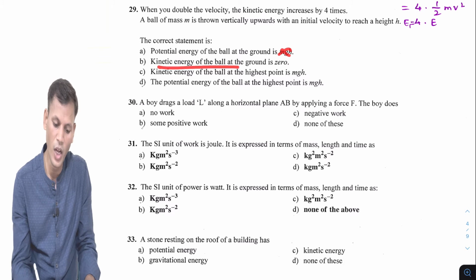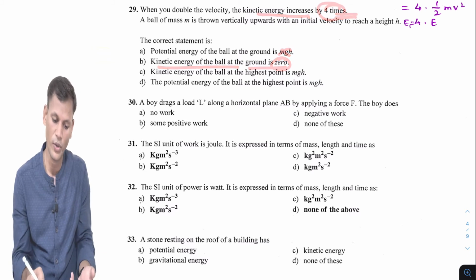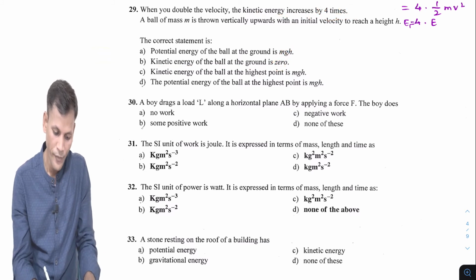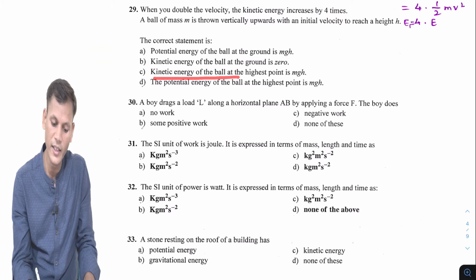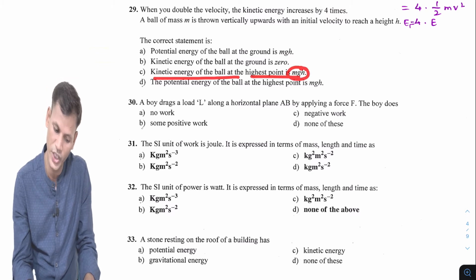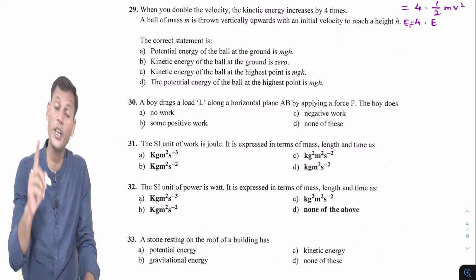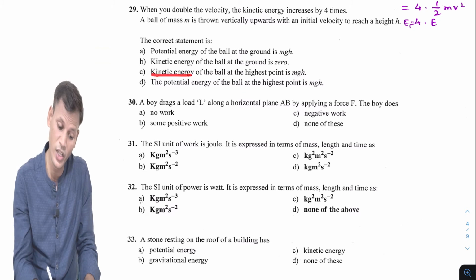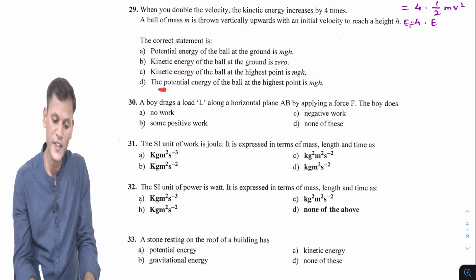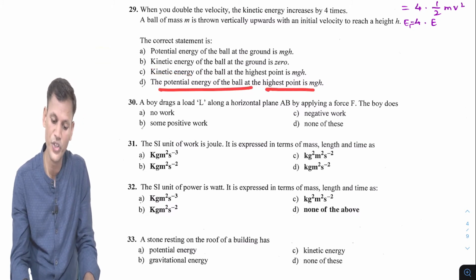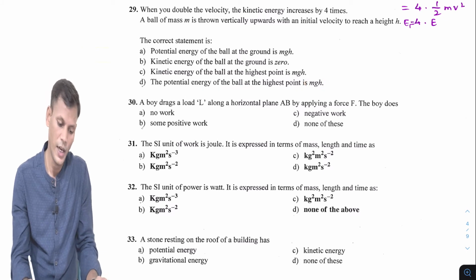Kinetic energy of the ball at the ground is 0. No, the ball has initial velocity, so it will not be 0. Now next, kinetic energy of the ball at the highest point is mgh. No, at highest point it will be potential energy, not the kinetic. The potential energy of the ball at the highest position is mgh, of course, right?